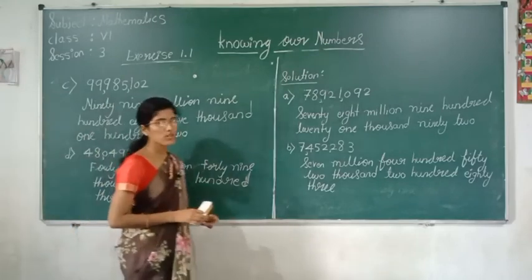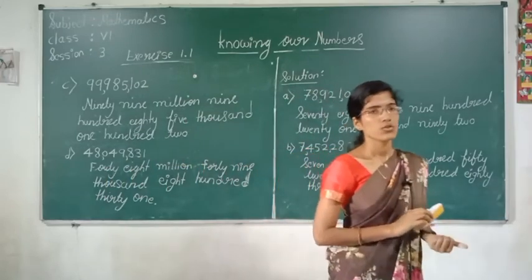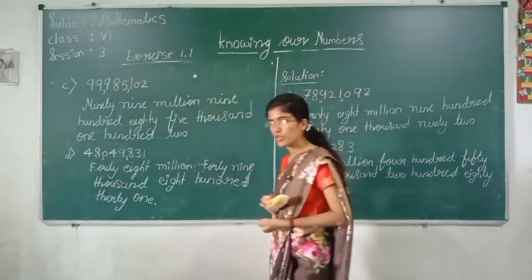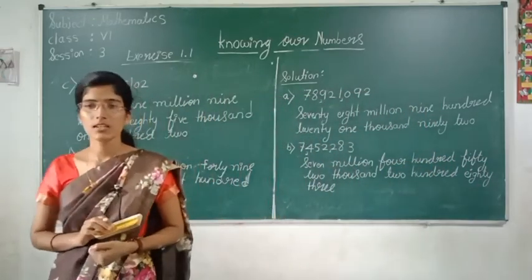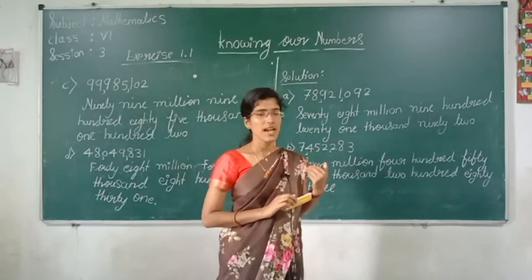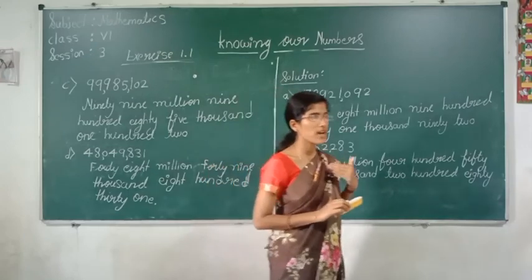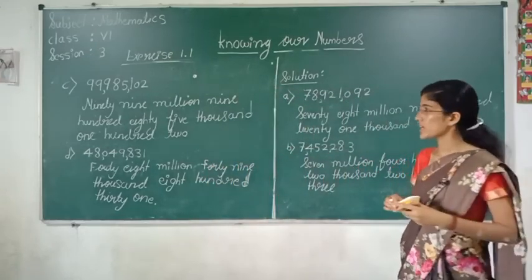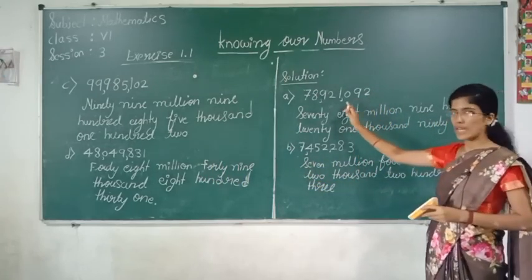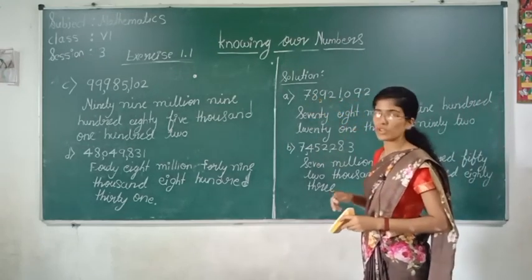Okay, this was about exercise 1.1. Here we saw how to write numbers in the Indian system of numeration and the international system of numeration. Once again I will just tell in brief. In the Indian system, from right side first we give a comma after 3 digits, and from there after every 2 digits we give a comma. But in the international system of numeration, from right side of the number after every 3 digits we give a comma.